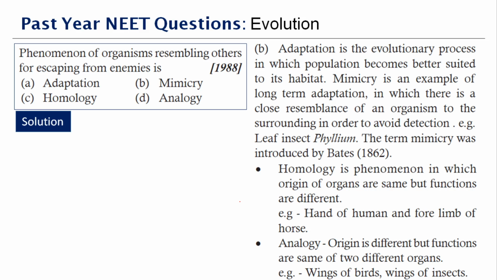Leaf insect, phylum. The term mimicry was introduced by Bates in the year 1862. Okay, so you have the leaf insect, which is called phylum. It just looks like a leaf. You cannot even recognize it if it is somewhere. Only if it moves, you'll be able to understand there's something moving. Otherwise, you'll not be able to recognize it.